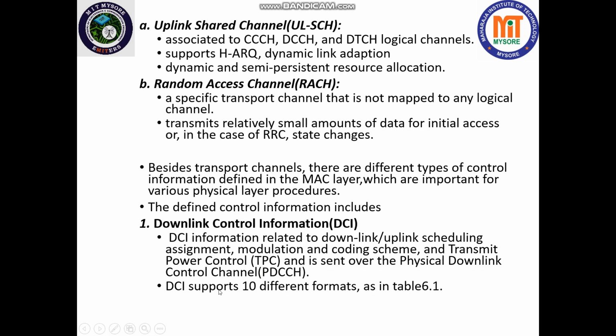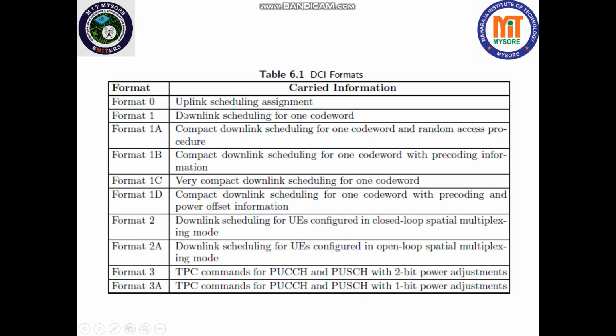And this DCI or downlink control information supports 10 different formats as in table 6.1. Format 0 is there, which is uplink schedule assignment. Format 1 will be downlink scheduling for one code word. Likewise, formats 1A, 1B, 1C, 1D, 2, 2A, 2B, 3 and 3A, having specific information. Okay, you can go through that.